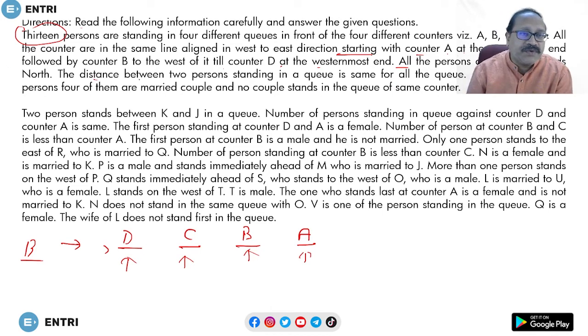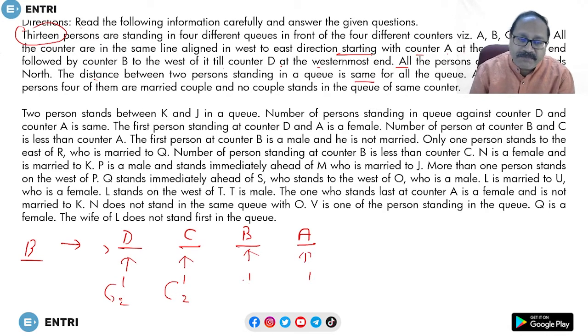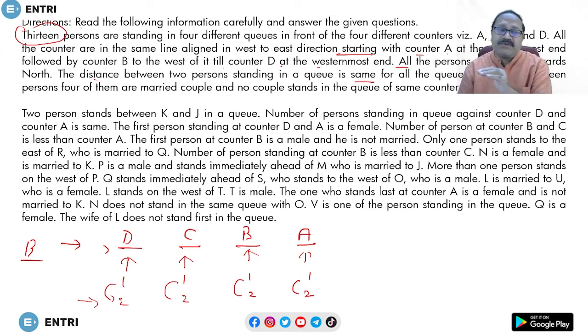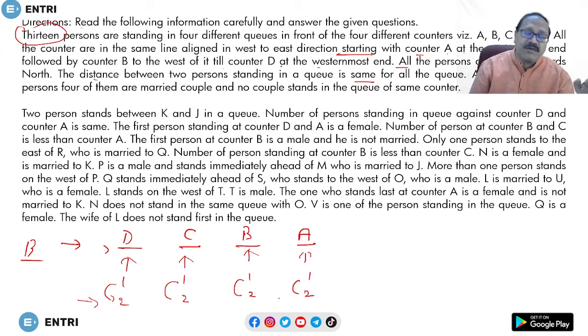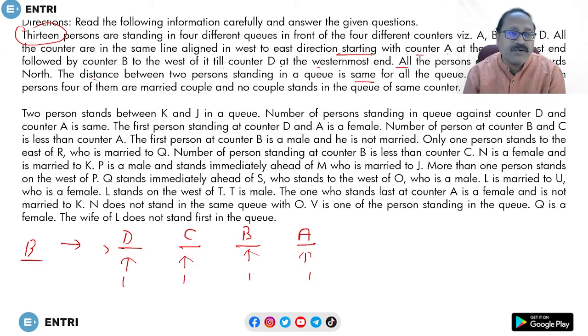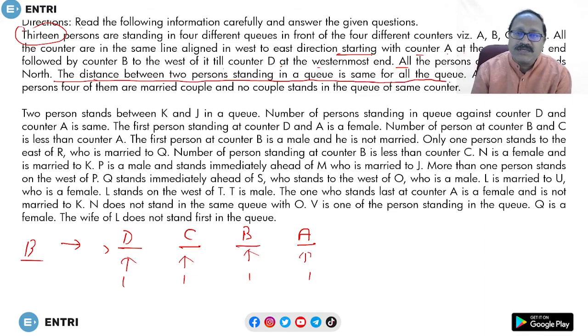Next, the distance between any 2 persons standing in a queue is the same. So the gap between the first and second person is the same in every queue. Therefore all the second positions A2, B2, C2, D2 come in one row. The distance between persons standing in a queue is the same in all the queues.